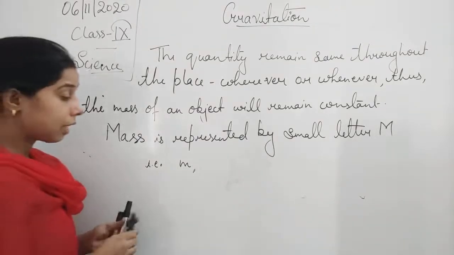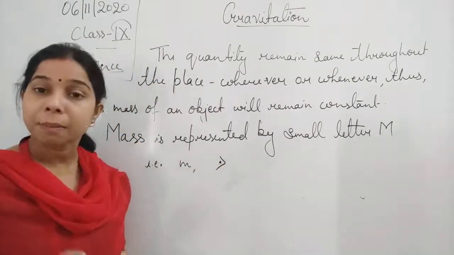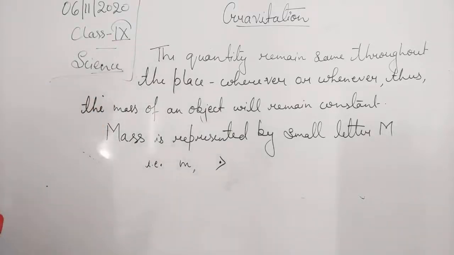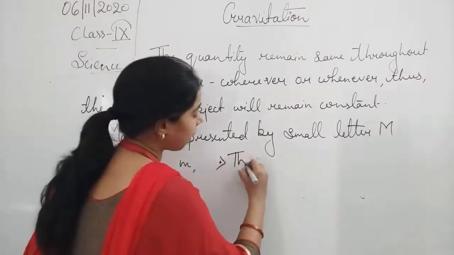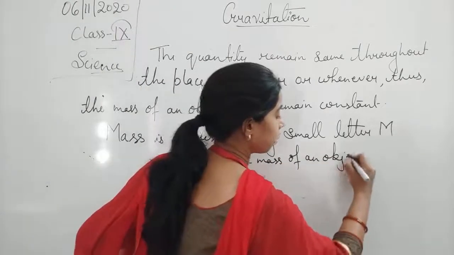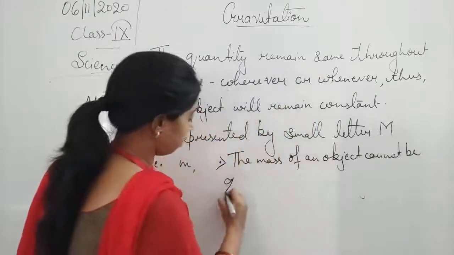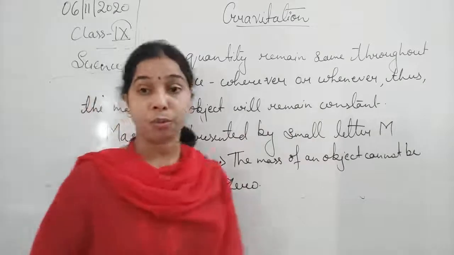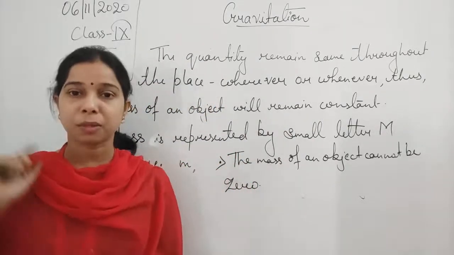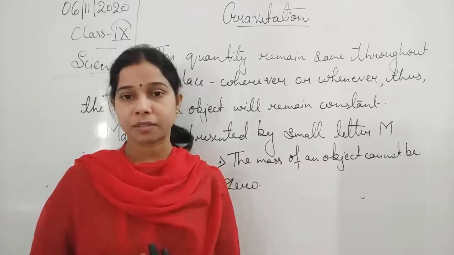Now one more thing which is very important: all objects have mass. It means mass cannot be zero. So we can write that the mass of an object cannot be zero. You see, student, why is it so? If we take an object from one place to another, you know that the acceleration due to gravity changes.